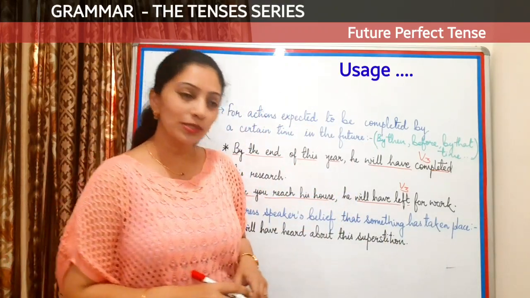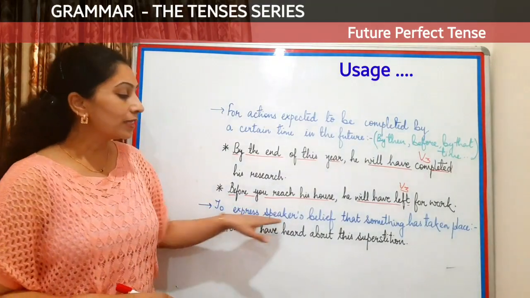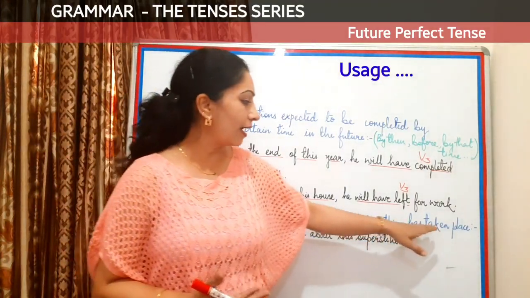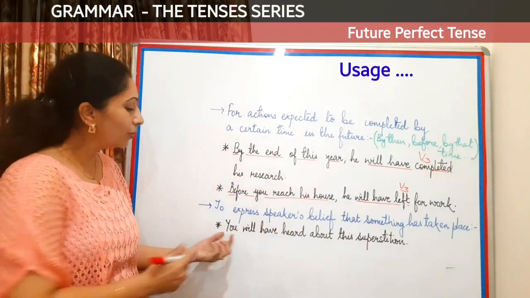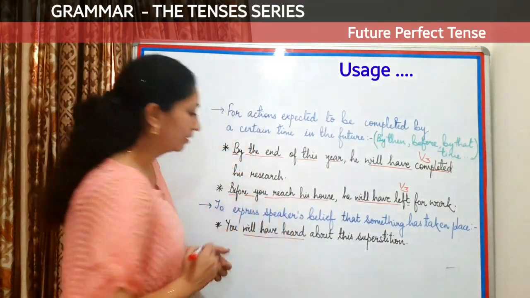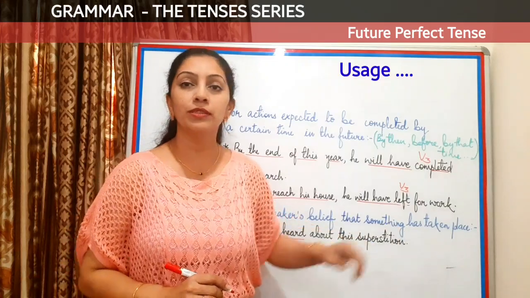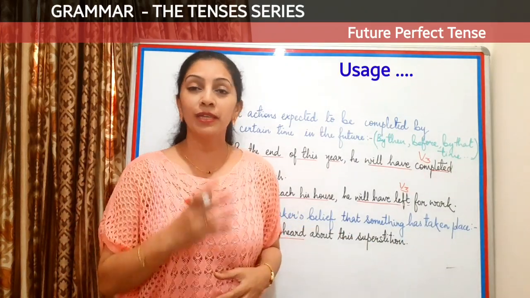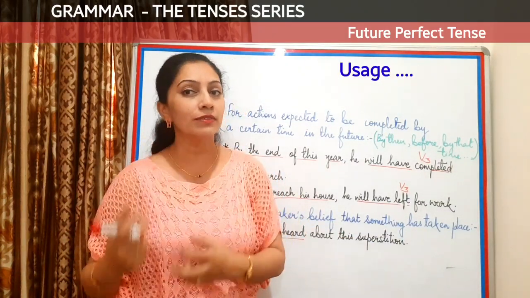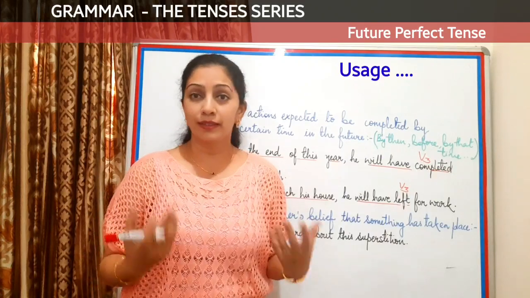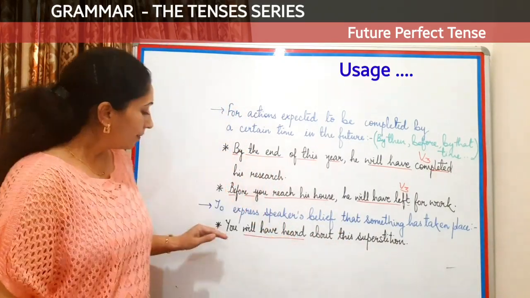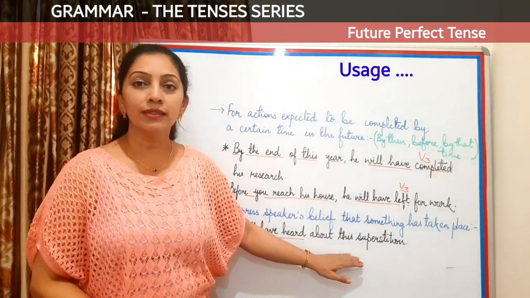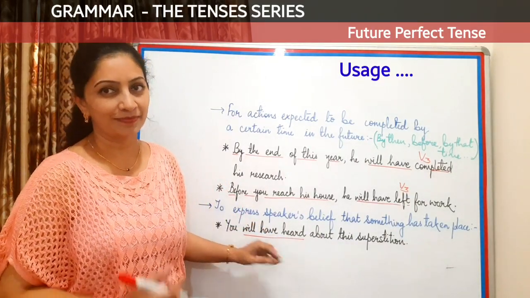Now this tense is also used for expressing the speaker's belief that something has taken place. In a sense like, you will have heard about this superstition, which means the speaker believes that some action must have taken place. Here the time reference may not be given in this particular case. He can use or make a sentence like this.